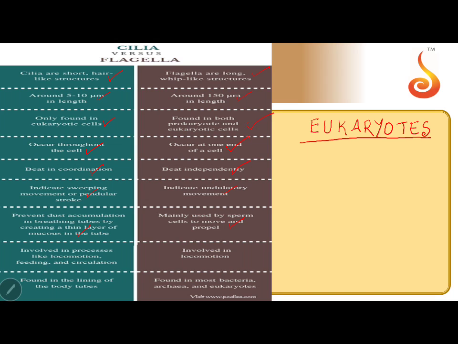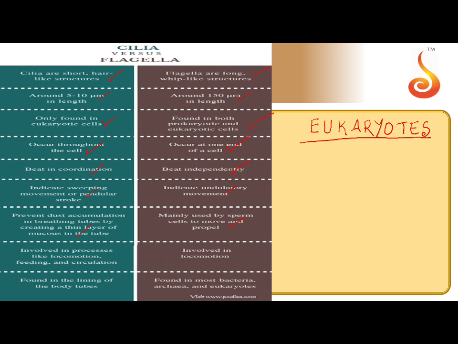Flagella are mainly used by sperm cells to move and propel. Again, flagella always work in a context-specific way. Sperm needs to swim in the semen, and it swims by means of flagella. Let it be a sperm in the case of vertebrates reproducing in water, or a sperm in the plant kingdom, we have seen flagella aiding the movement.